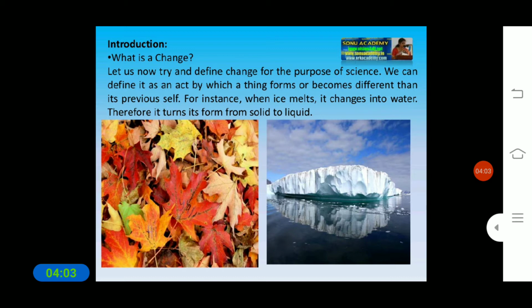And also you can see the leaves: at the start the leaves grow in green color, and afterwards, when they become dry, they change their color. Likewise we human beings, at the start we are very small kids and we grow up, and as we grow up, each and every part of us also grows. These are the changes that we can see surrounding us.